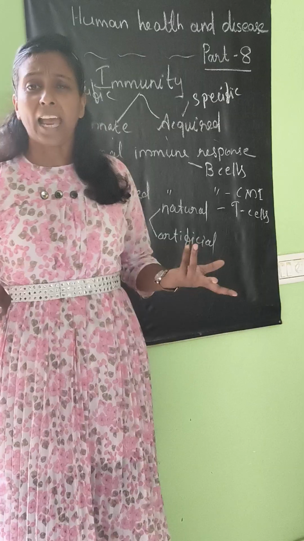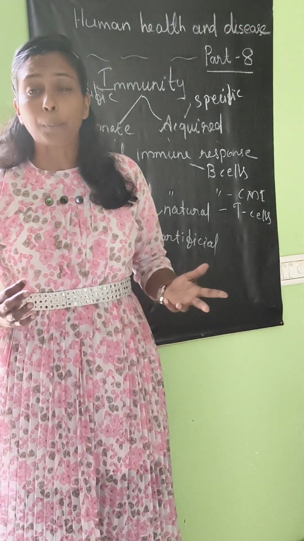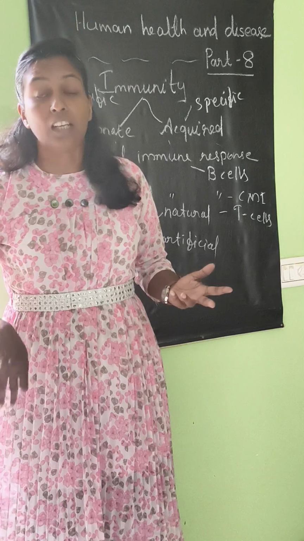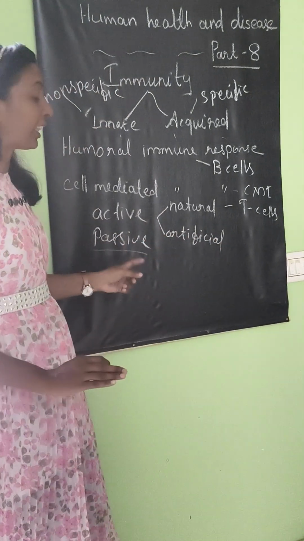And next you can see passive acquired immunity. Passive means ready-made antibodies, that is artificial. It will be injected into the body. What happens for immediate recovery, for example in accidents, we cannot wait for the antibodies to be produced in the body. We cannot wait. So in such a condition we have to use antibodies, that is passive acquired immunity.